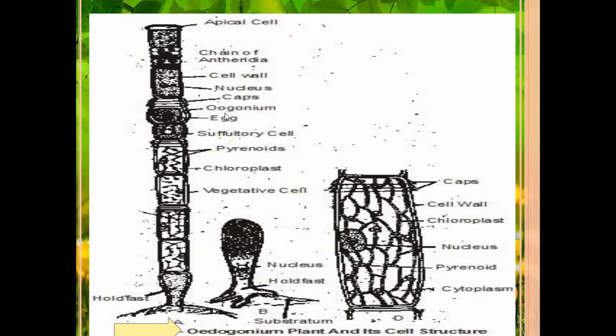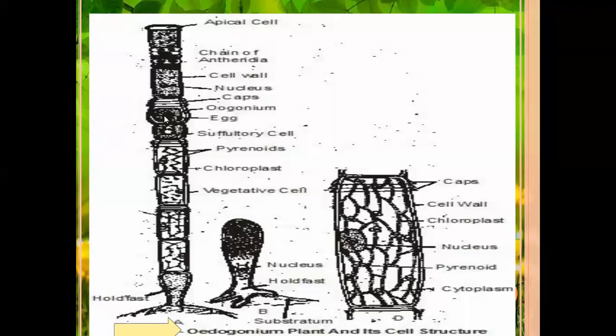Oogonium is the female reproductive organ of Edogonium. The Edogonium name is given by the oogonium structure. Oogoniums are swollen in structure.